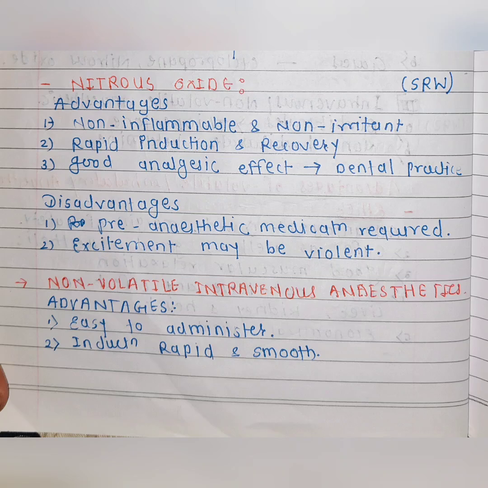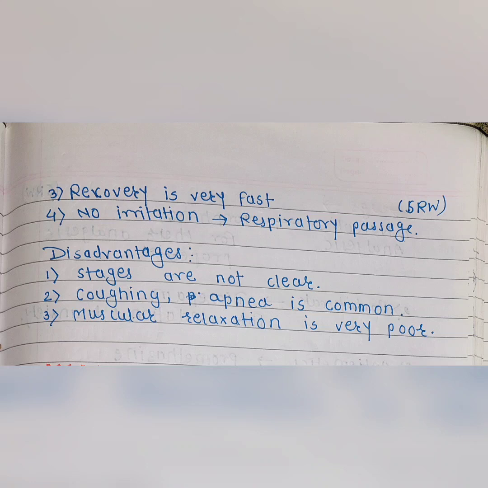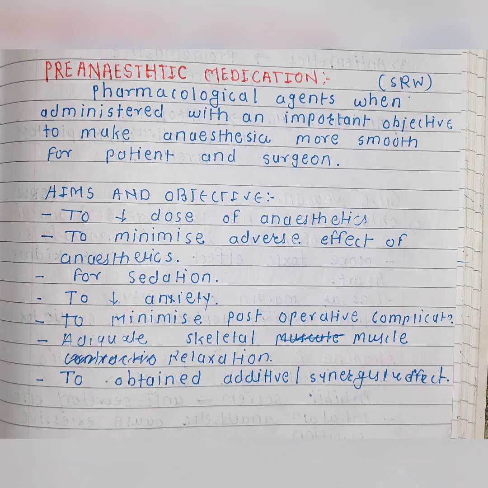In non-volatile intravenous anesthetics, the advantages are these are easy to administer, the induction of anesthesia is rapid and smooth, the recovery is very fast, and no irritation in respiratory passage. Disadvantages of non-volatile intravenous anesthetics are stages are not clear, coughing, apnea is common during the induction, and muscular relaxation is very poor.